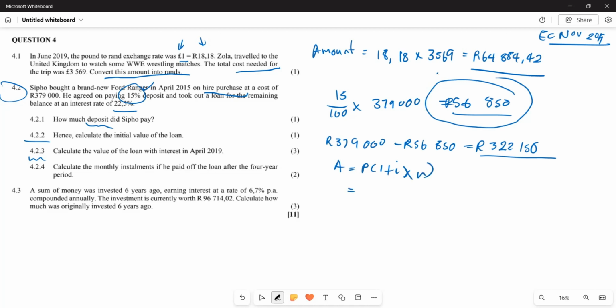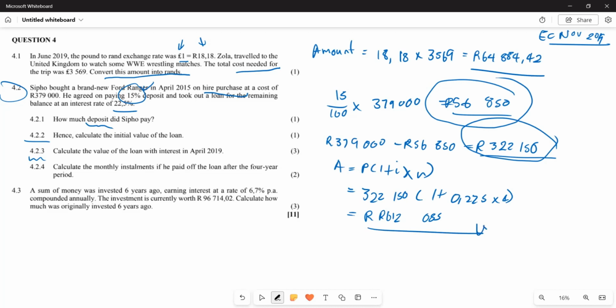And therefore, the principal amount, the part of the loan, is going to be only this amount of money. So it's going to be 322,150 into 1 plus the interest, which is 0.225, multiplied by what? Yes, multiplied by 4. And when you calculate that, the value of the loan is going to be 612,085 rand. So that is going to be the value of that particular loan altogether.